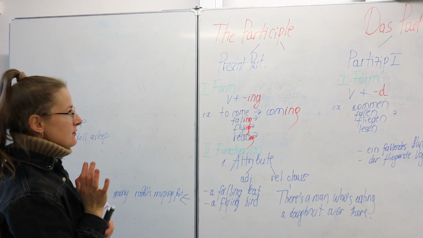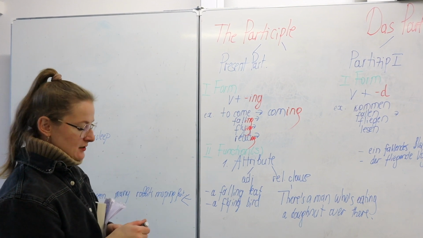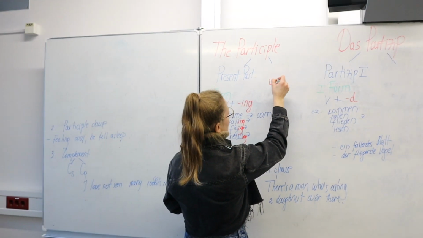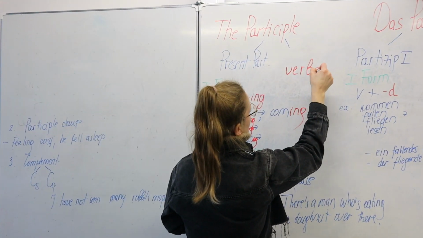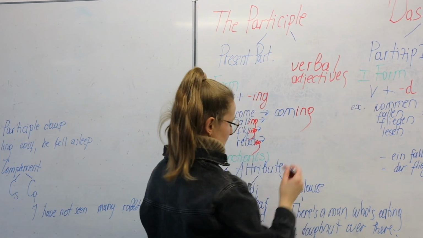As I said, they are derived from verbs, and that's why they are sometimes referred to as verbal adjectives.